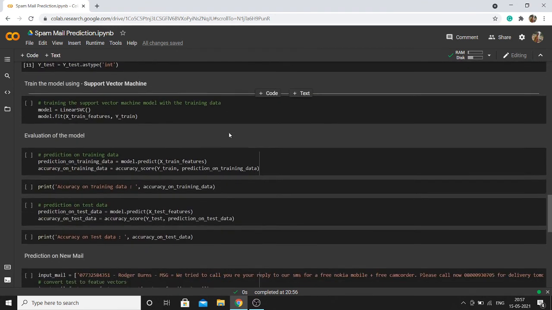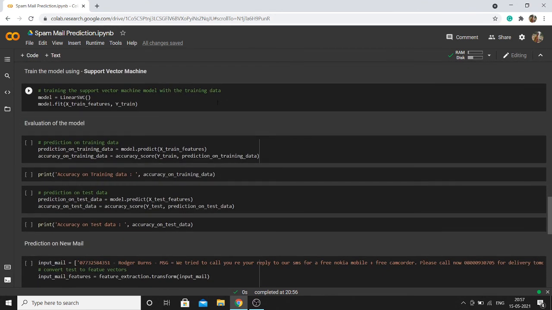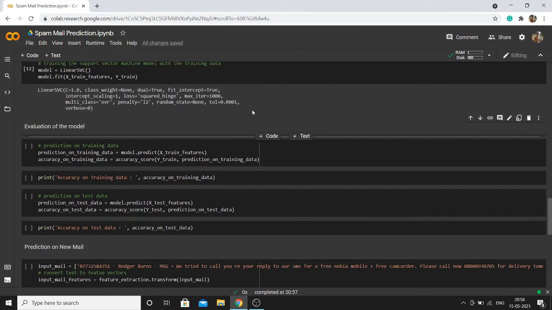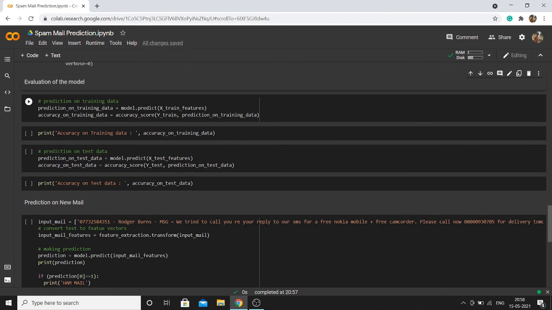Here I have created the model with the help of xtrain and ytrain, building it using LinearSVC, and I'm going to predict with it. I am using the xtrain features for predicting, and checking whether the predicted data and the actual ytrain are the same or not.